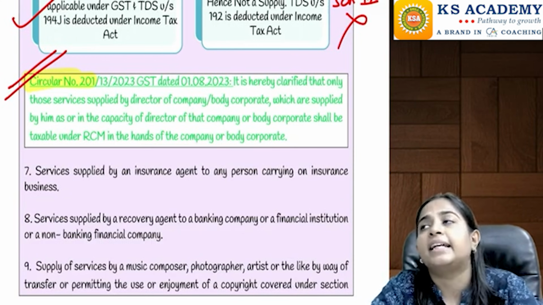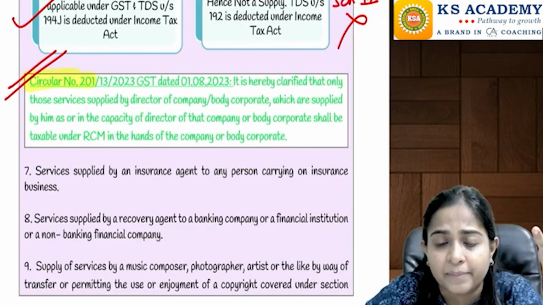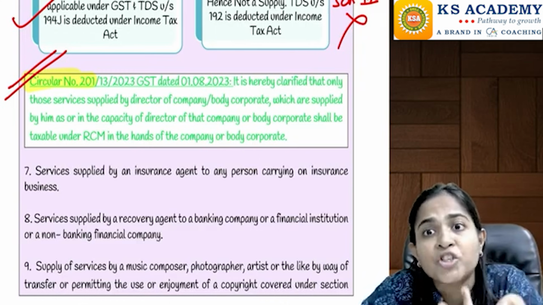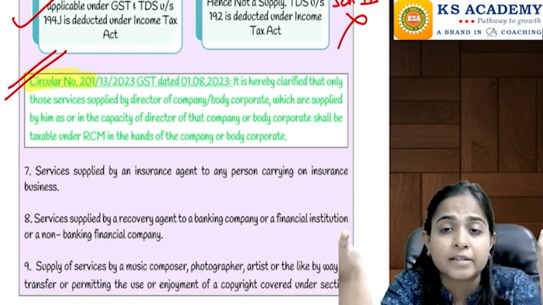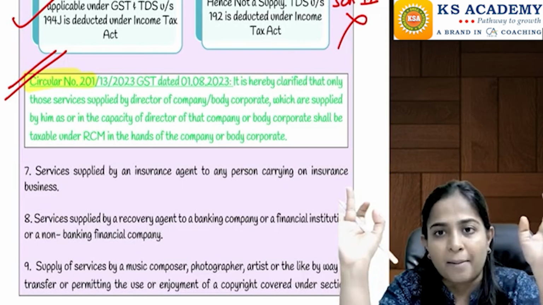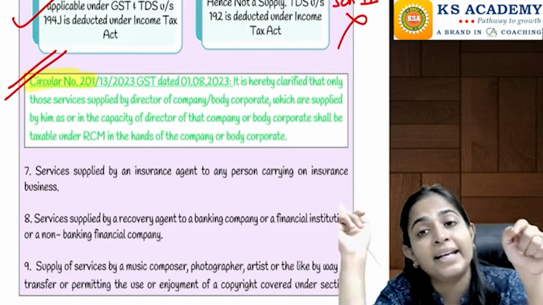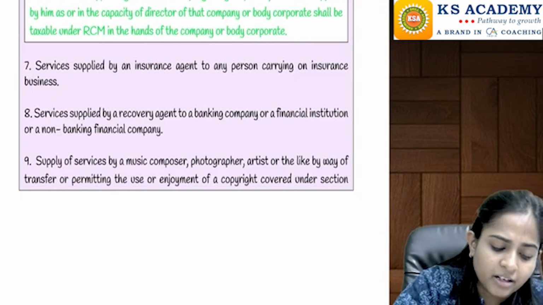If the director is providing some services to the company in some other capacity, example, the director is also a chartered accountant and he is providing some professional services, CA services to that particular company, then in that case reverse charge mechanism is not applicable, because that service is not provided in capacity of a director. That is given here in the circular.